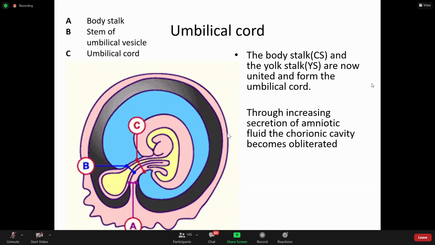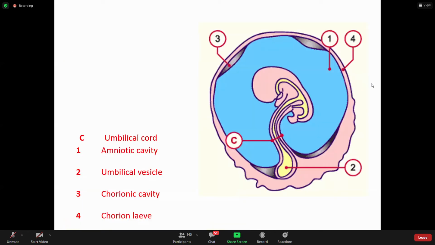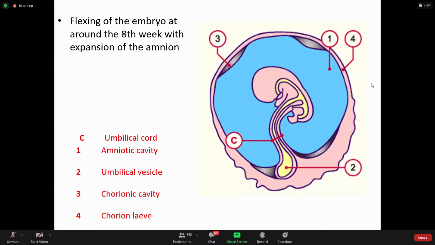Through increasing secretion of amniotic fluid, this blue colored thing is the amniotic fluid, the amniotic sac. The yolk sac becomes obliterated, as written over here. The yolk sac becomes smaller and smaller. At around the 5th week, the chorionic cavity is reduced in size, and if you see the 8th week, it is very, very small.